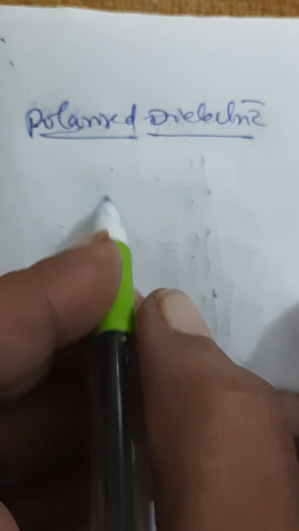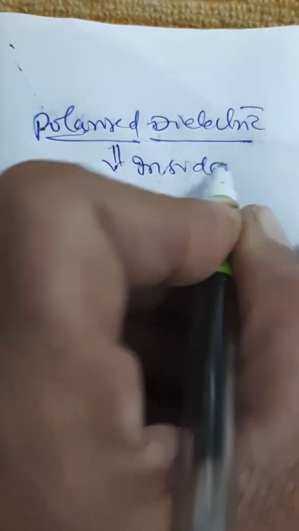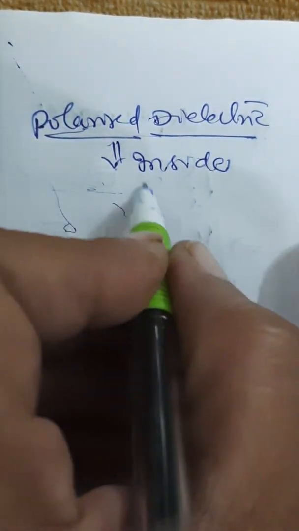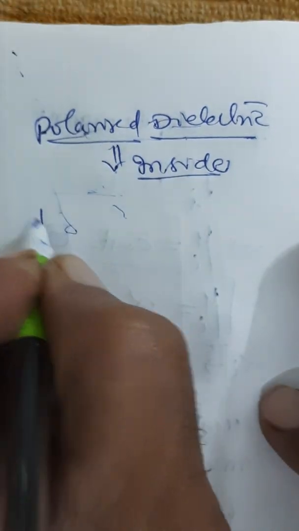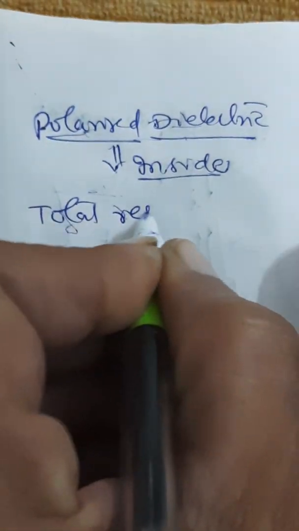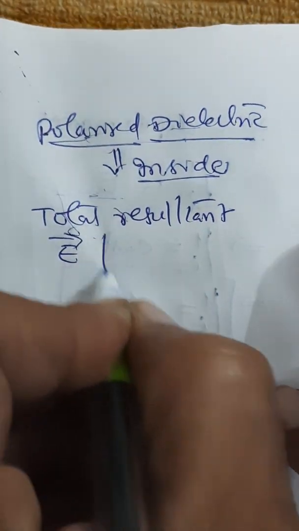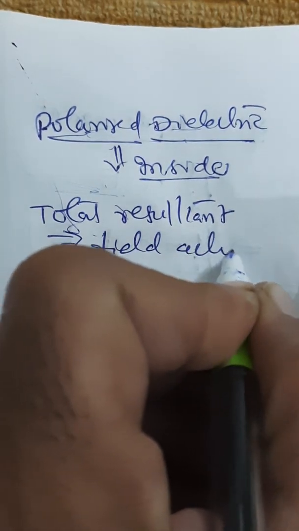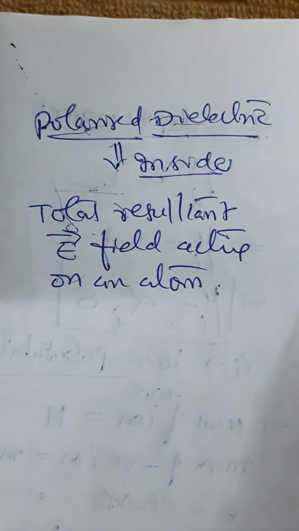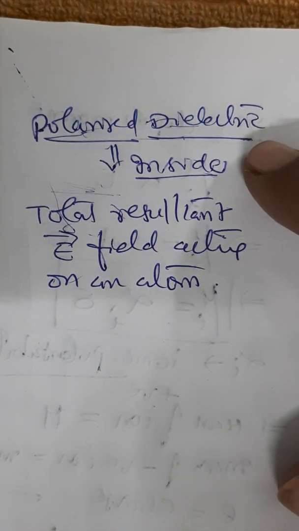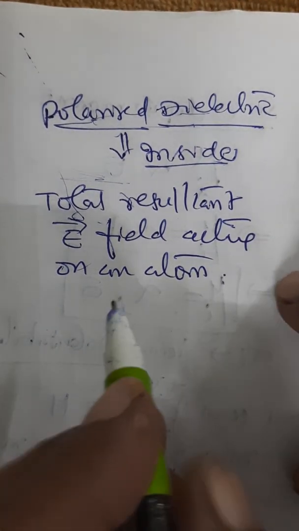Now, inside a polarized dielectric, we want to find out the total resultant electric field acting on an atom. So inside the polarized dielectric, we would like to know the total resultant electric field acting on an atom.